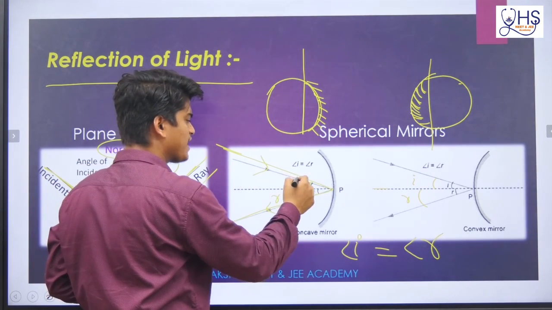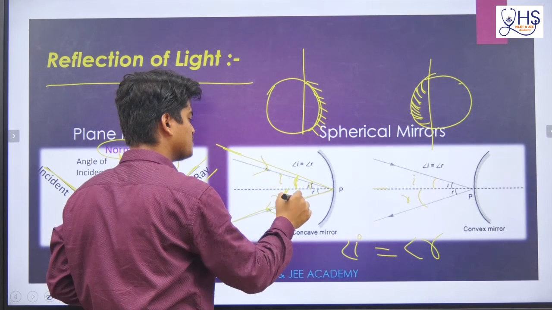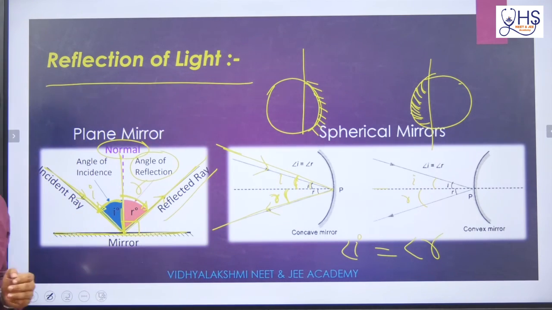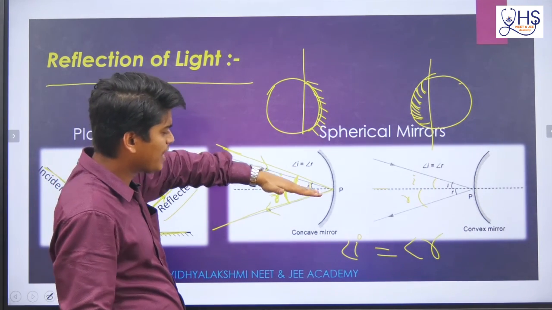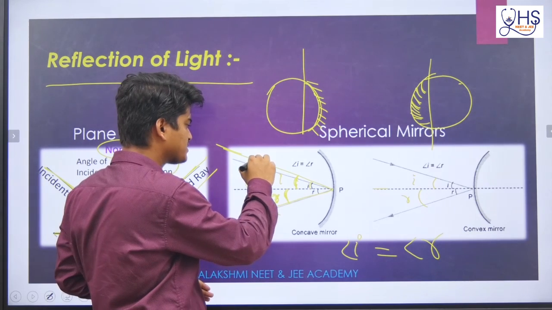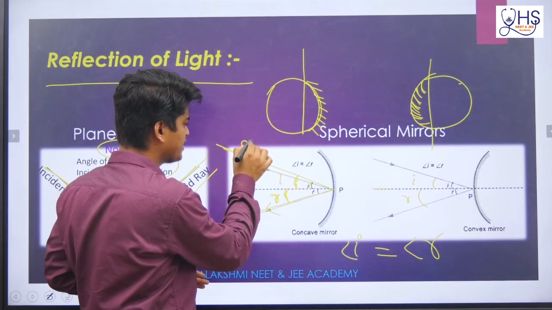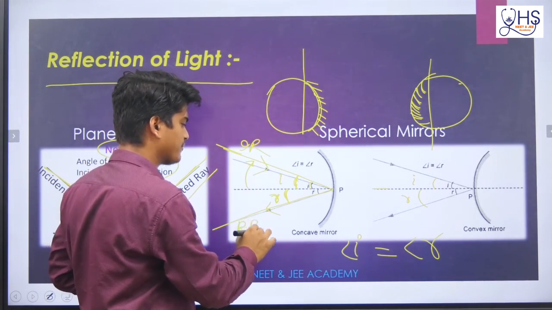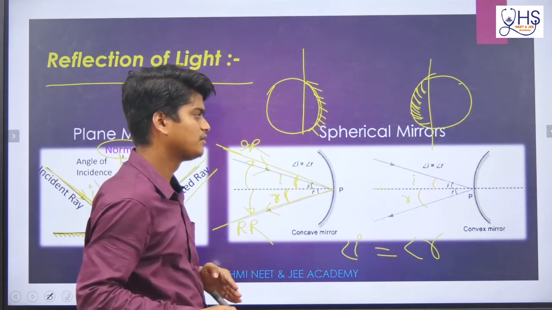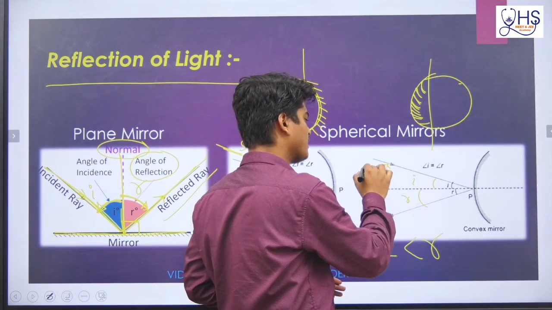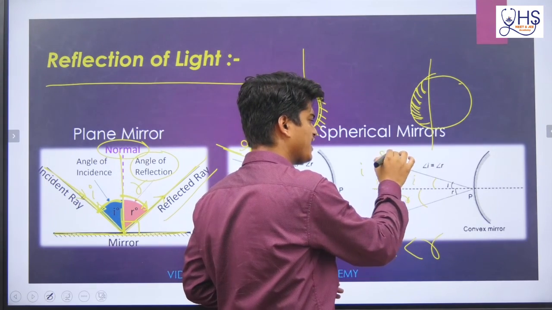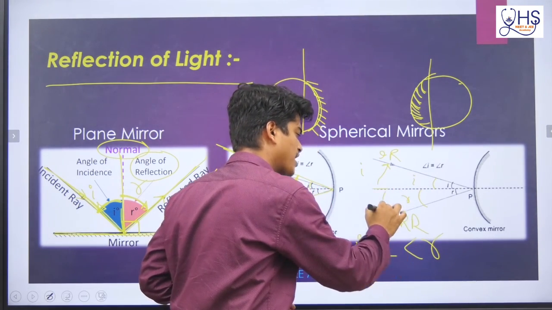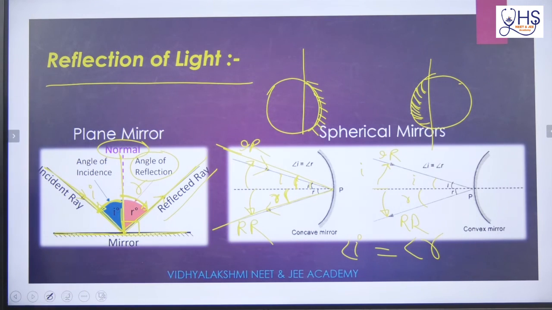This angle is the incidence angle, this angle is the reflection angle. Always remember, from the normal you have to take the angle to the incident ray, and from the normal to the reflected ray. I hope you understand. Now we will go to the next thing.